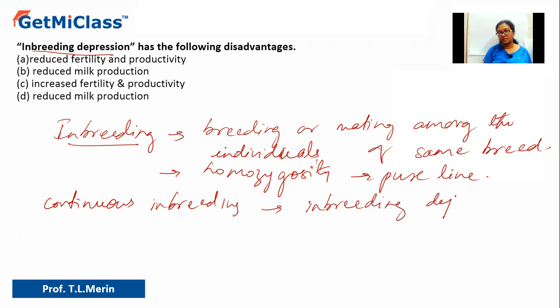Why are we calling it inbreeding depression? Because it will lose the characteristic, or you can say there will be a reduction in the productivity and fertility.